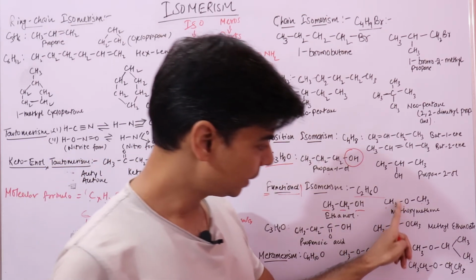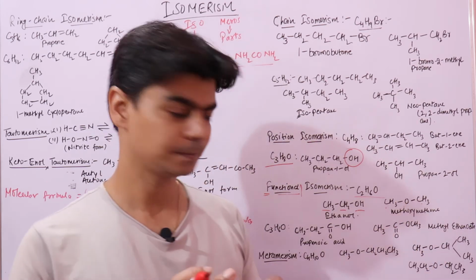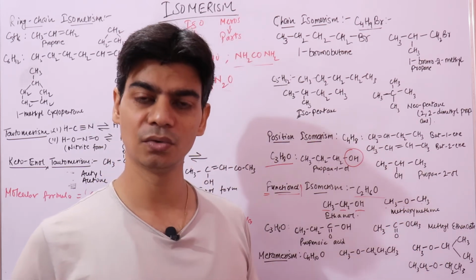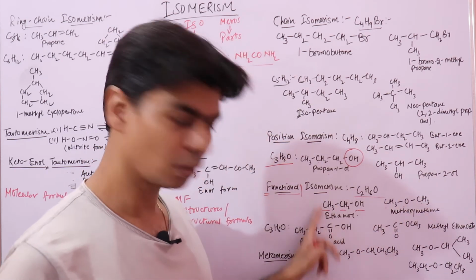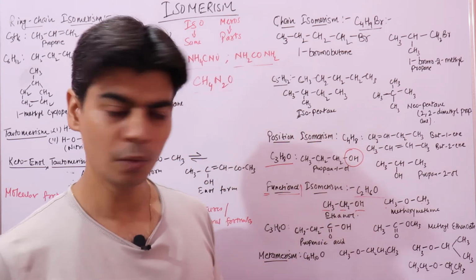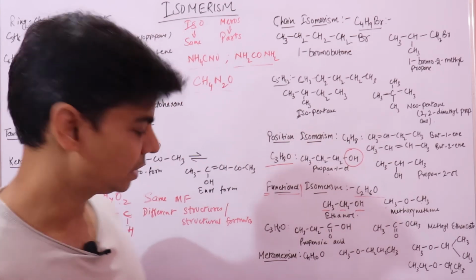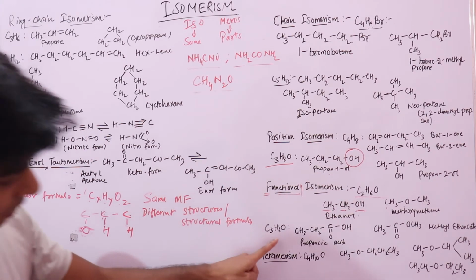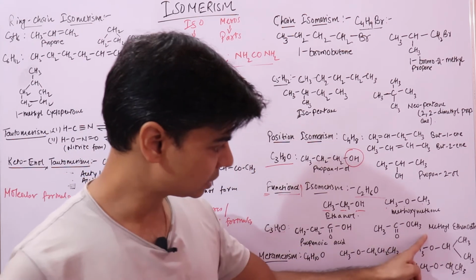And here this belongs to a different homologous family because it has a different functional group, which is the ether group. So this is an ether, this is an alcohol, but both have the same molecular formula C2H6O, but they have different structures. So different structures means different physical and chemical properties, right? Similarly, you have this molecular formula that can have these two structures.